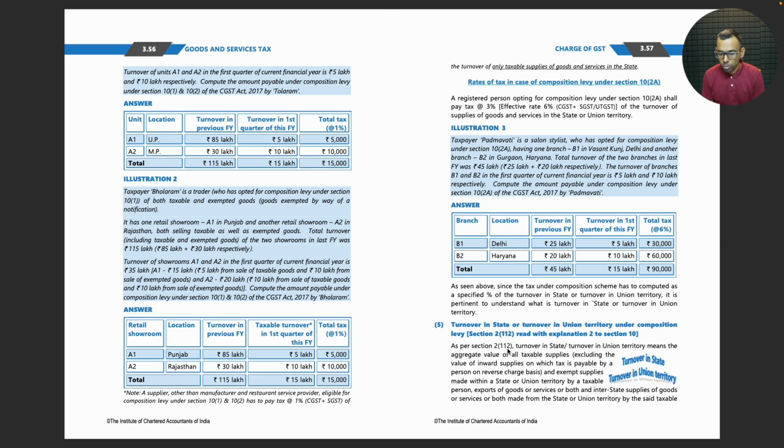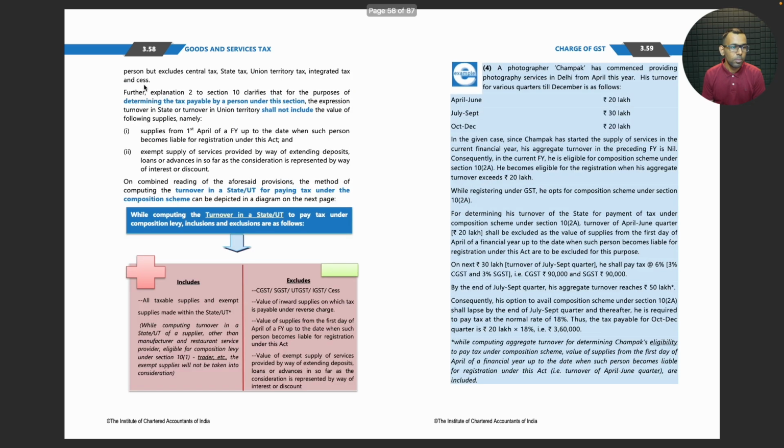As per section 2 clause 112, turnover in state or union territory means the aggregate value of all taxable supplies excluding value of inward supply on which tax is payable by a person on reverse charge basis, and exempt supplies made within a state or union territory by a taxable person, export of goods or services or both, and interstate supplies of goods or services or both made from the state or union territory by the said taxable person, but excludes central tax, state tax and union territory tax, integrated tax and cess.